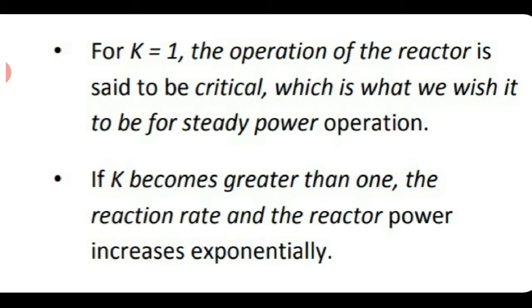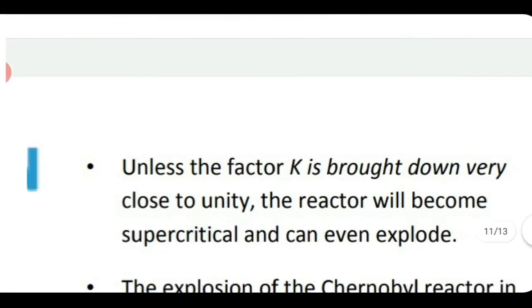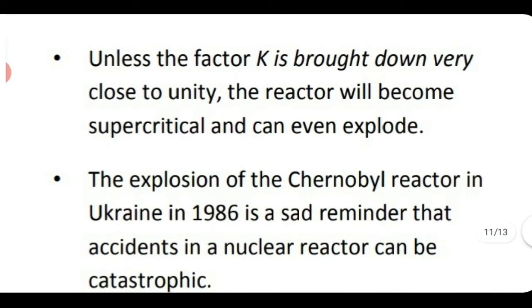We have to make sure that all the neutrons produced in one fission reaction do not take part in the fission reaction in the next stage. That's what we do in reactors. For that purpose, we use a device called control rod. If K is not brought down very close to unity, the reactor will become supercritical and will explode. If we are not bringing this K value back to 1, the reactor will explode.